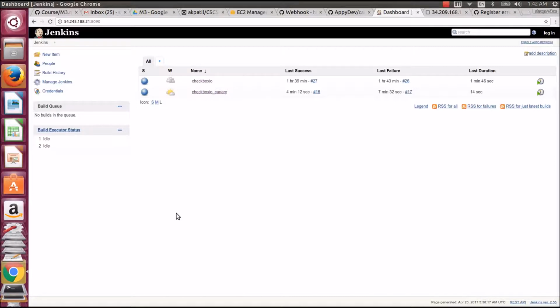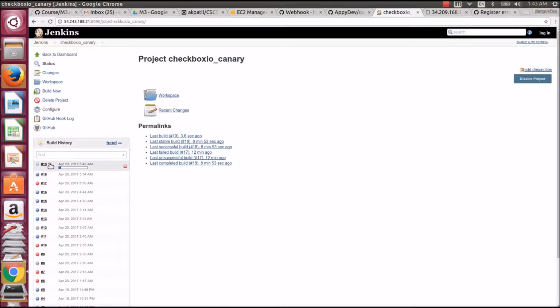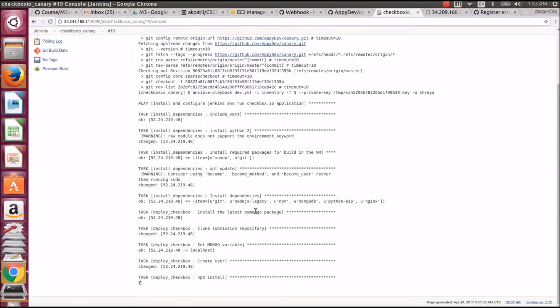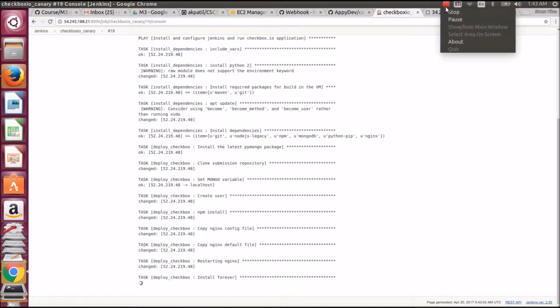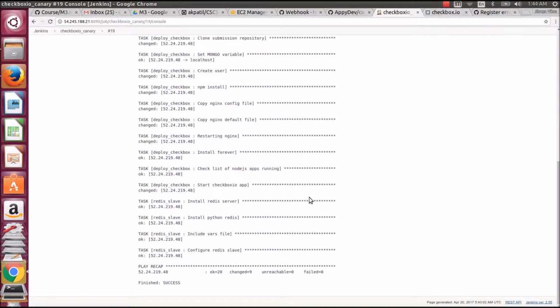As you can see, the build for Checkboxio Canary has started. Let us see the console output and we can see the playbook is running. We can see that the build is successful.